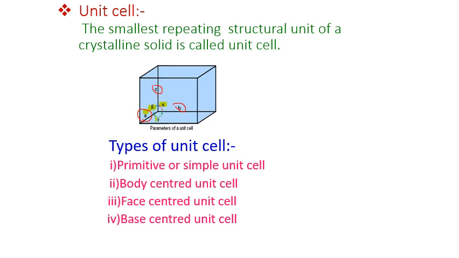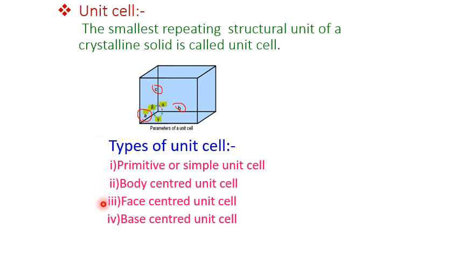Now we have to study the types of unit cells. In that, first is primitive or simple unit cell, second one is body centered unit cell, third one is face centered unit cell, and fourth one is base centered unit cell. So first of all we have to see about primitive or simple unit cell.